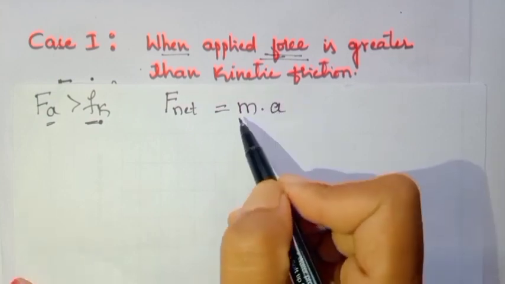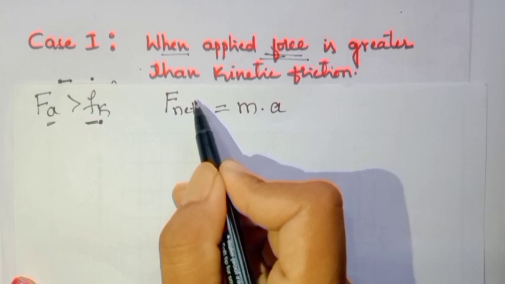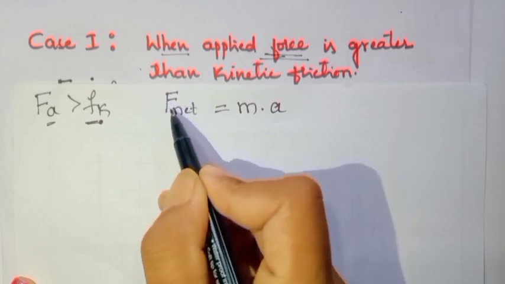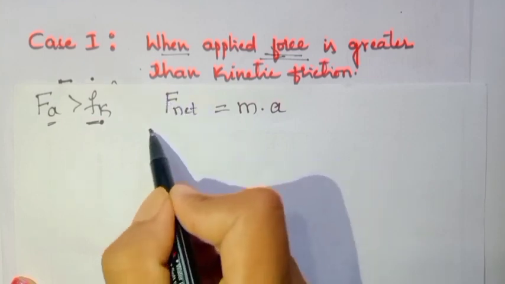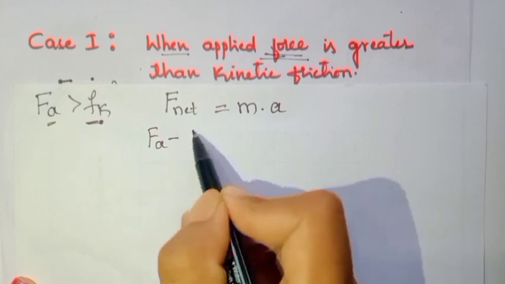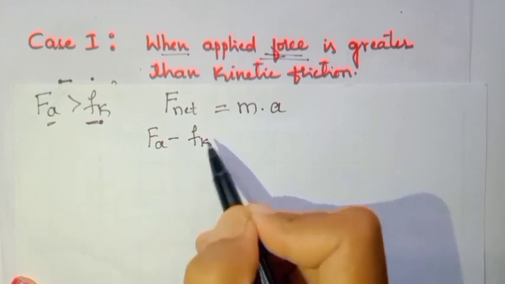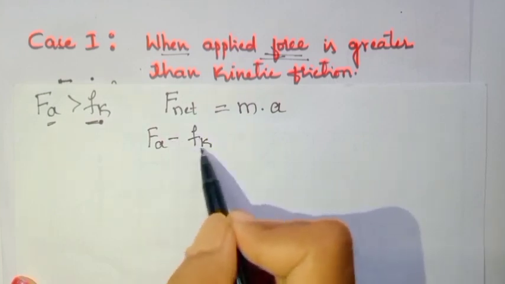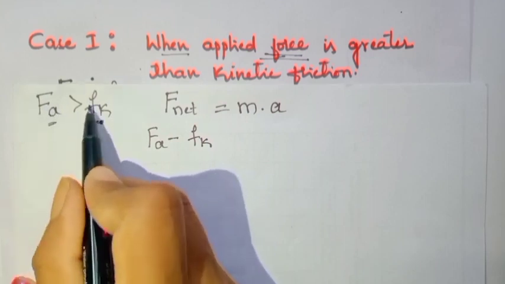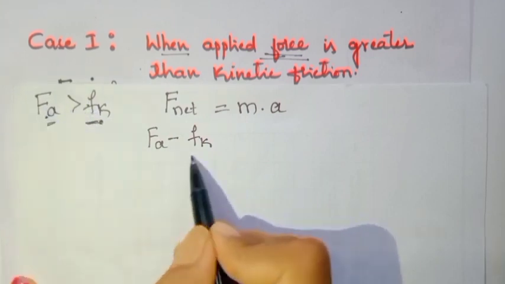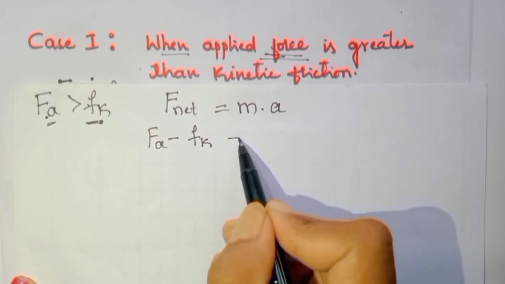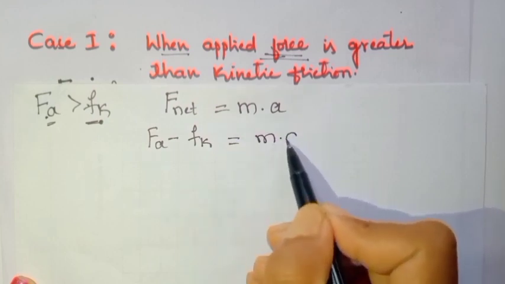And the total force here, what can we write? The total force is the force applied minus kinetic friction Fk. Why is it minus Fk? As it is opposite to the force applied, we can write it as force applied minus Fk, which is equal to m into a.